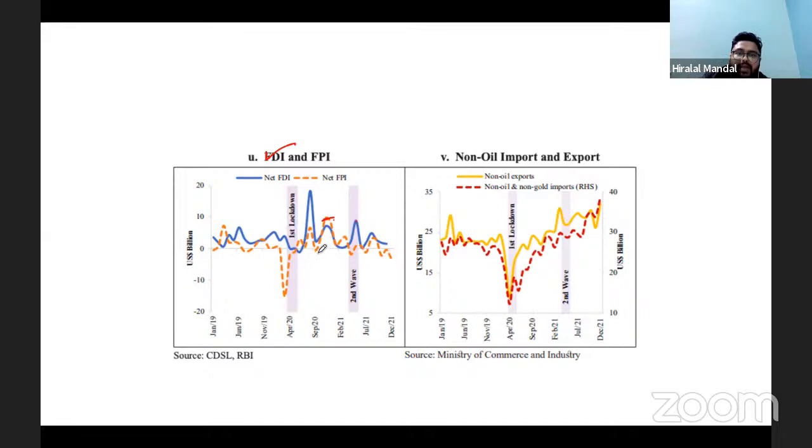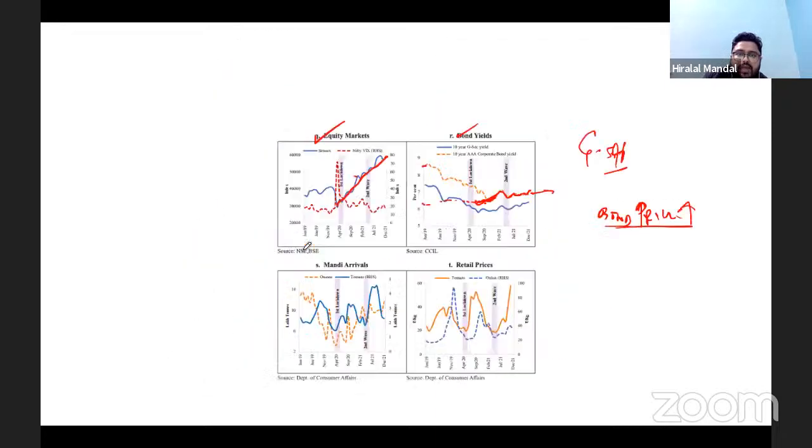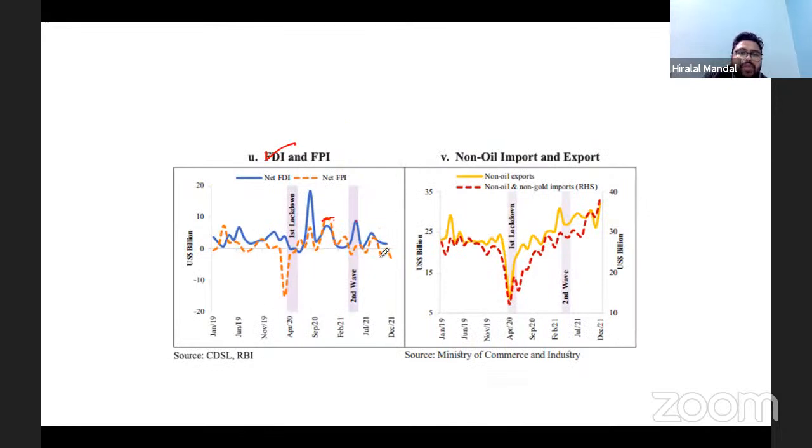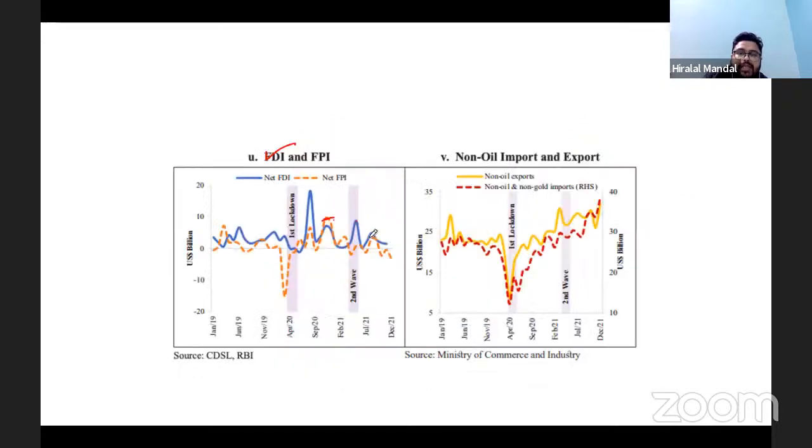Even though there is a boom in the Indian equity market, the equity market was growing, but it is not growing because of FPI. FPI is not increasing. Look at this one. So what do we see? The market which is booming at this point of time is not booming because of the foreign portfolio investors, rather it is because of the retail investors in the country.